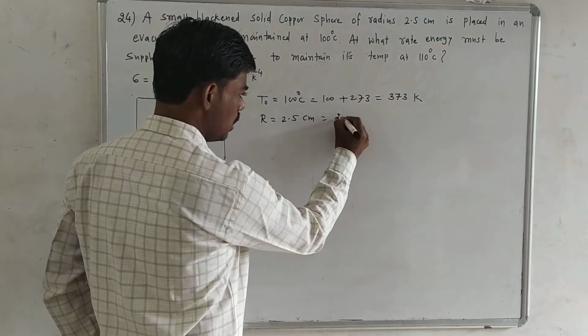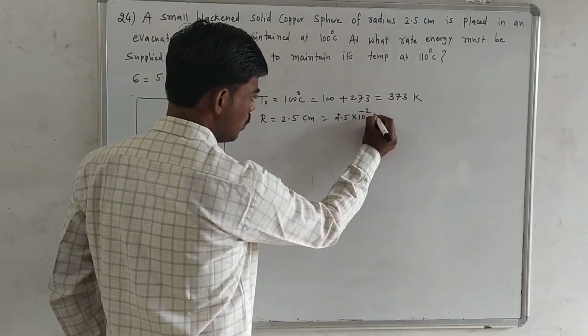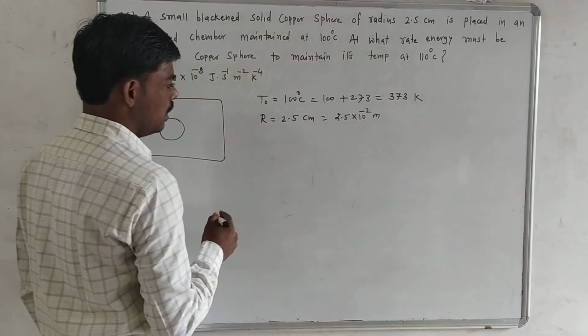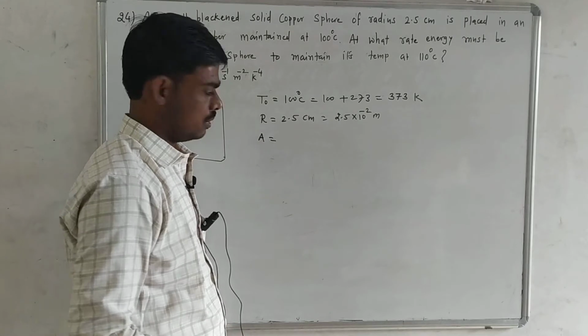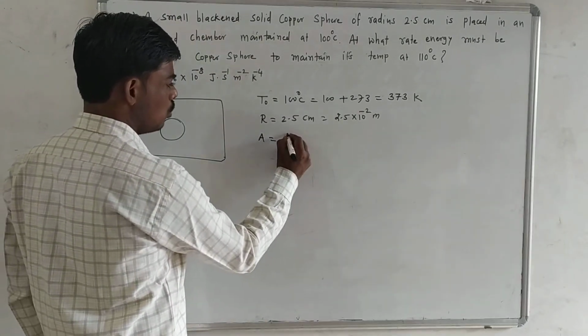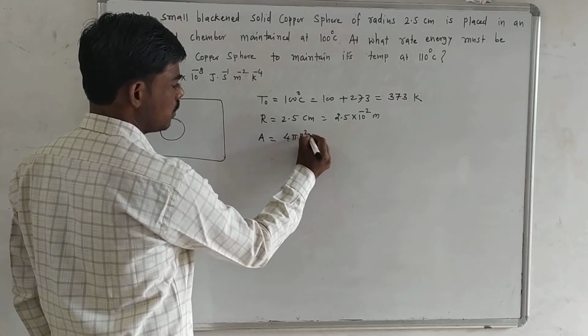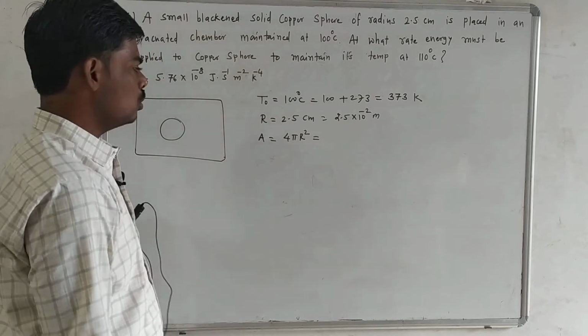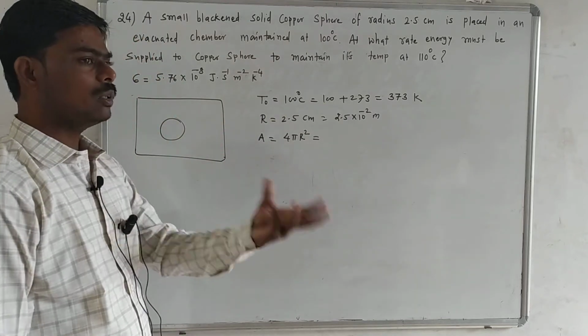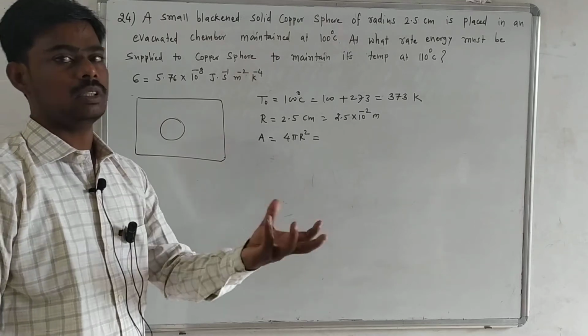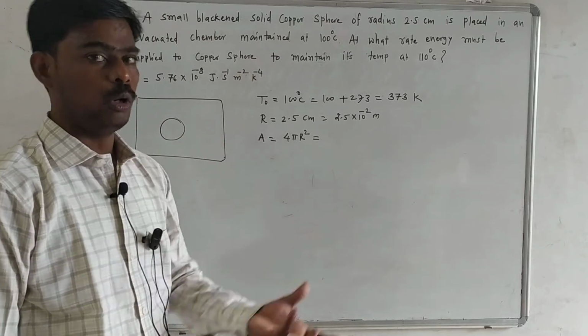So in meter it becomes 2.5 into 10 raised to power minus 2 meter, and the surface area of this copper sphere becomes 4 pi r square. We have to consider the surface area of the copper sphere, because whenever heat is emitted from a body, it is related to surface area, not to volume.